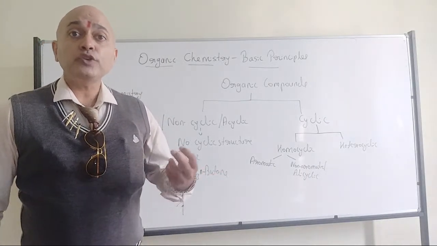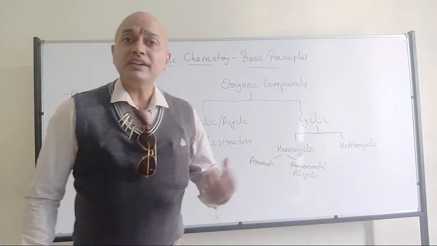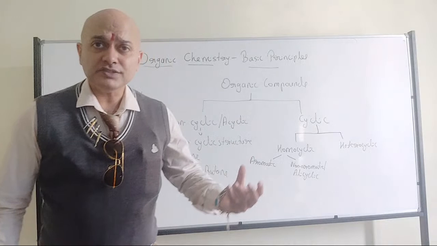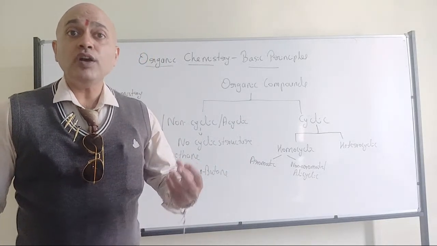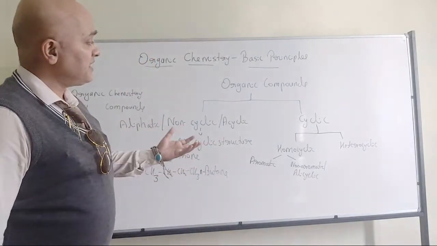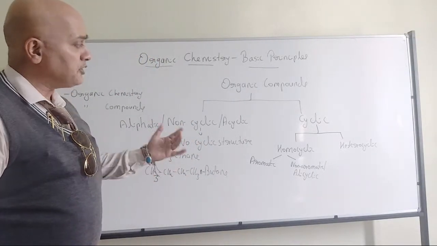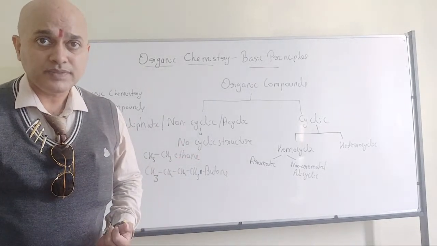Tomato has a particular color, carrot has a color, apple has its own color. All these things are due to one or the other organic compounds. That's where we have aromatic and non-aromatic or alicyclic compounds.